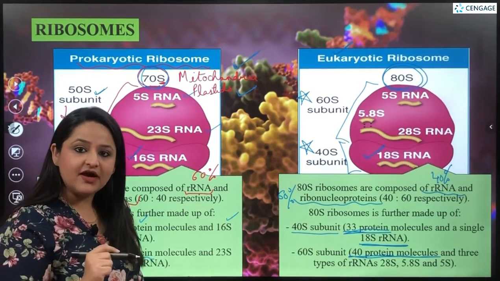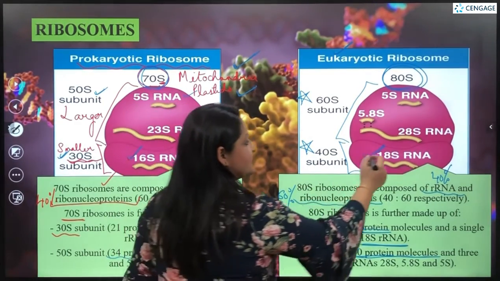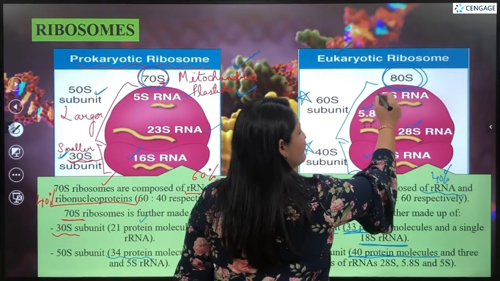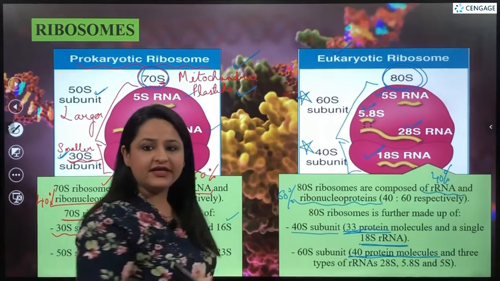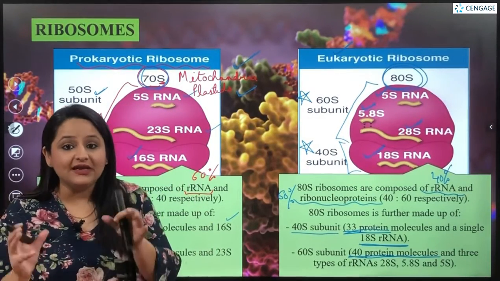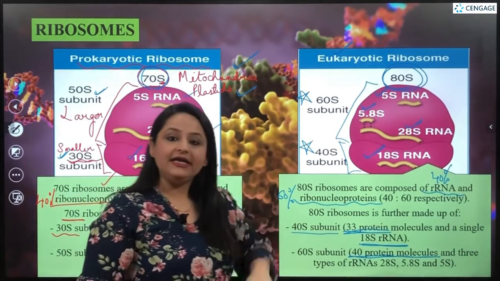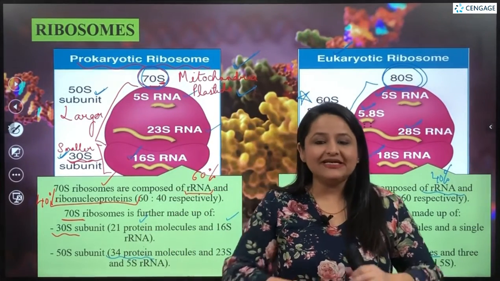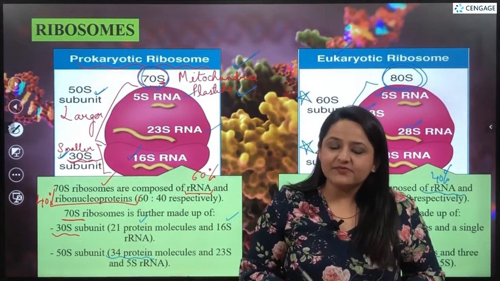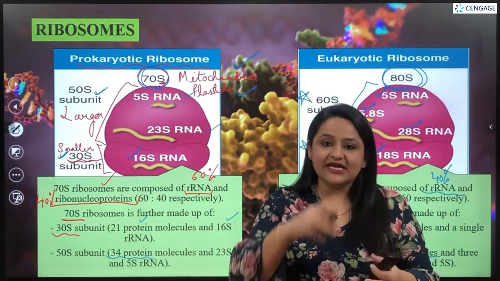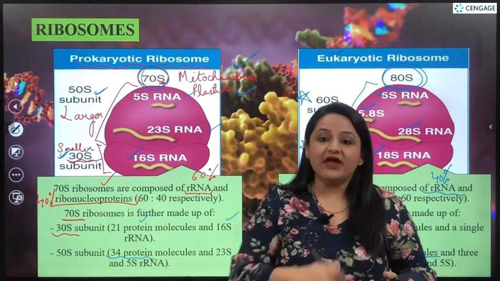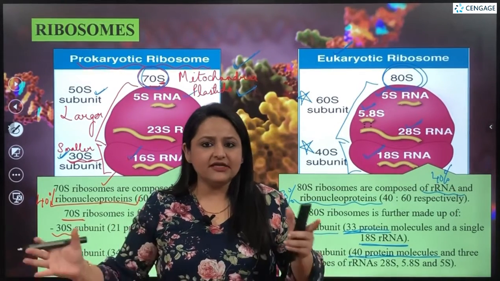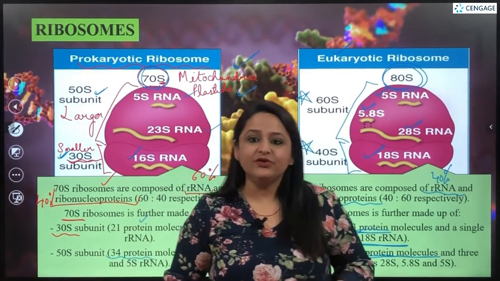So what are the 3 types of RNAs? We can see over here. It is the 28S, then 5.8S and 5S ribosomal RNAs that combine together to form the larger unit of the 80S eukaryotic ribosome. This ribosome lies scattered in the cytoplasm of eukaryotic cells, as well as being present upon the rough endoplasmic reticulum of the eukaryotic cell. So these are the 2 types of ribosomes that we had to discuss.